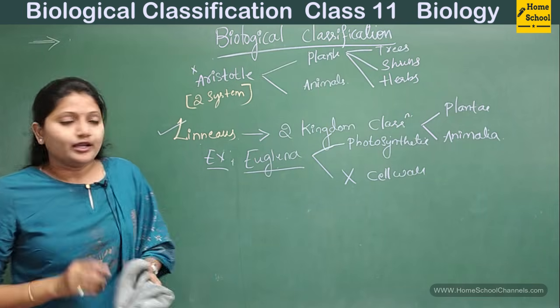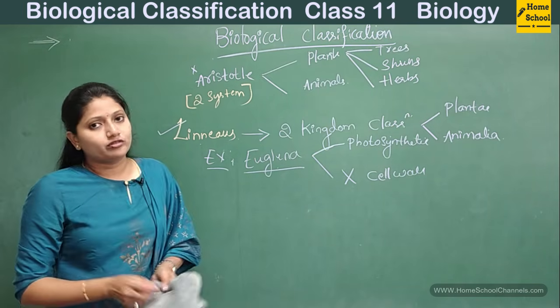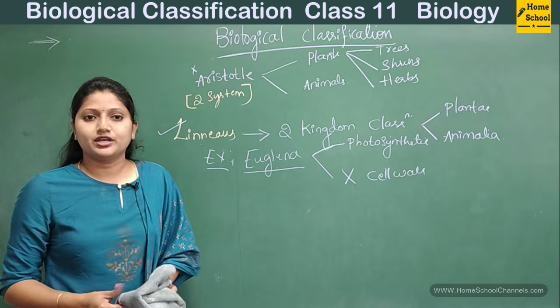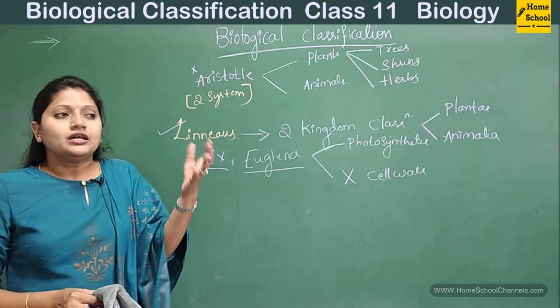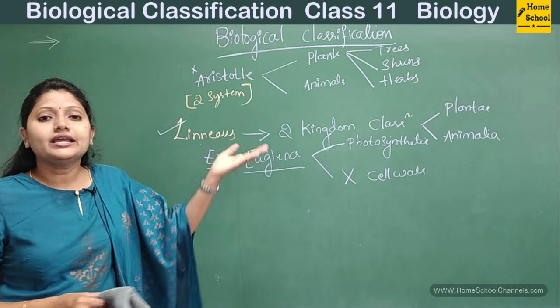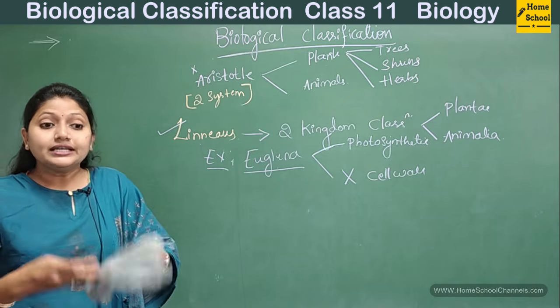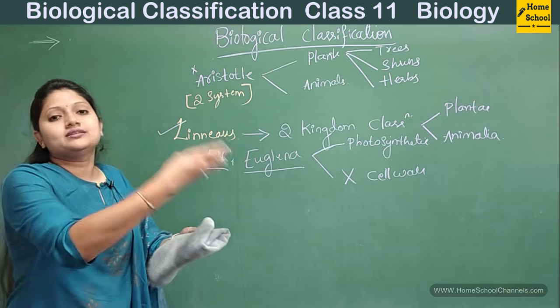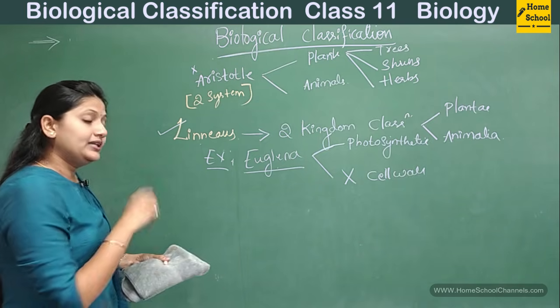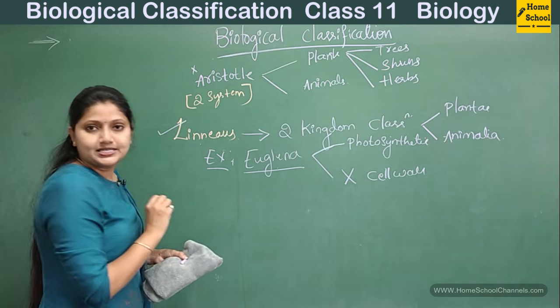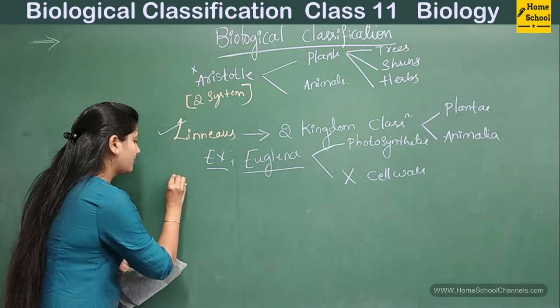Likewise, fungi also remain out of the two-system classification. Such organisms did not have a place in the Linnaeus system of classification. Hence, there was a need to update the system of classification, and thus one more scientist, that is Ernst Haeckel.